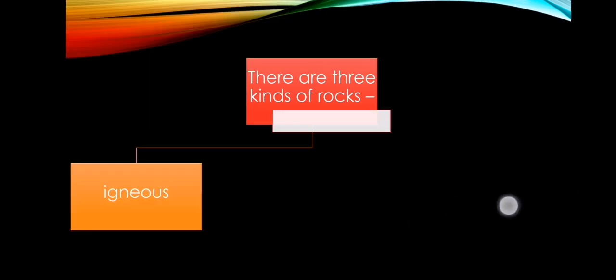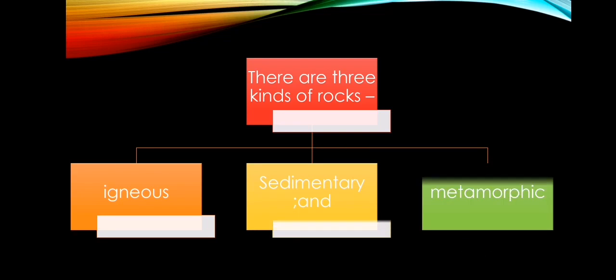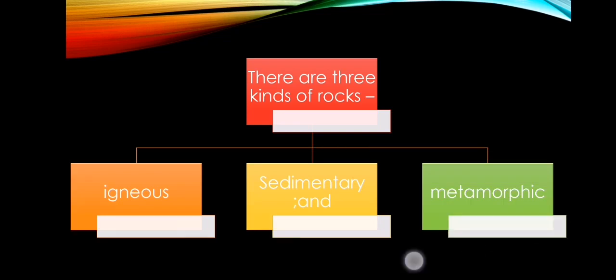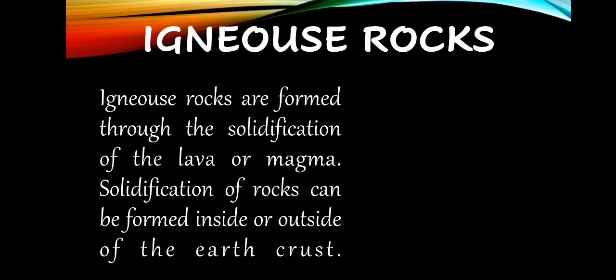Now, there are three kinds of rocks: igneous, sedimentary and metamorphic. Igneous rocks are formed through the solidification of lava or magma. When lava comes out of a volcano, it is so hot.